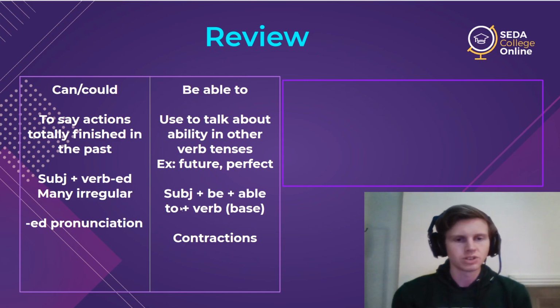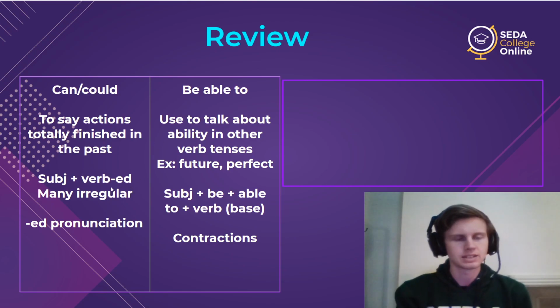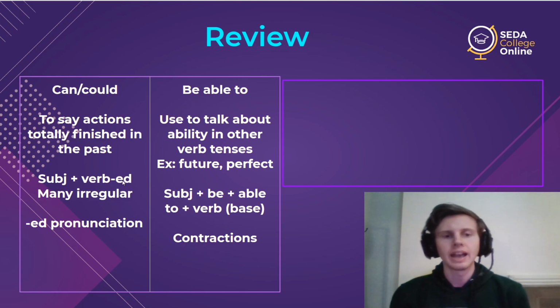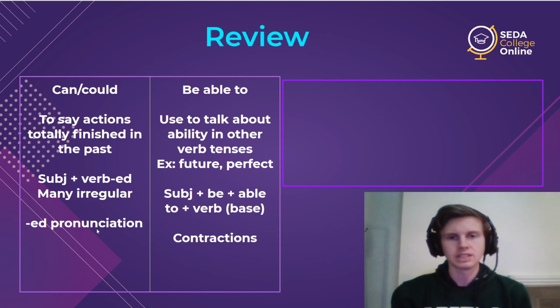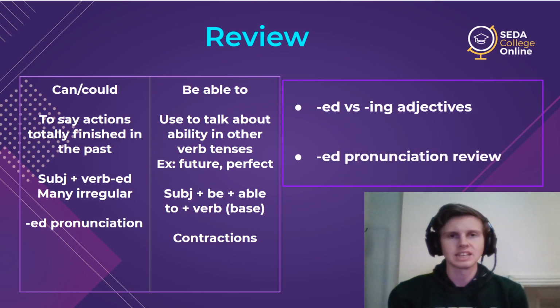And then the form is just subject plus be able to, and then the verb in the base. And then we have contractions: subject, can, could, and then the verb. No ed. And then we talked about ed pronunciation and ed, ing adjectives.